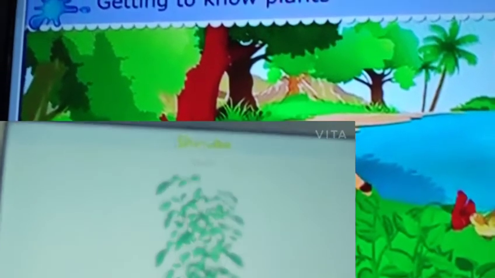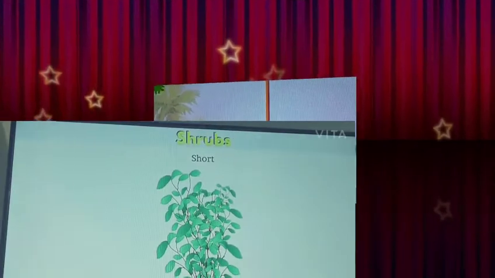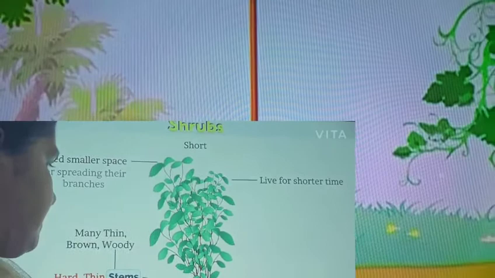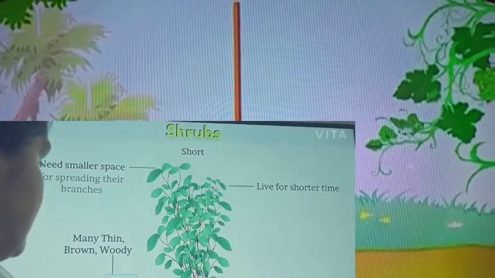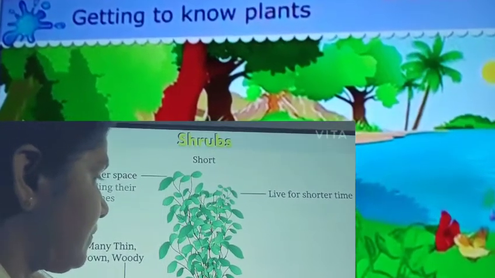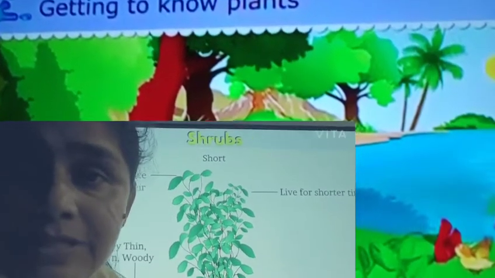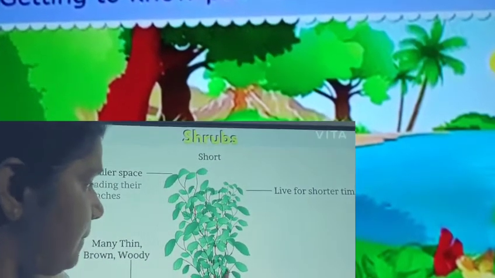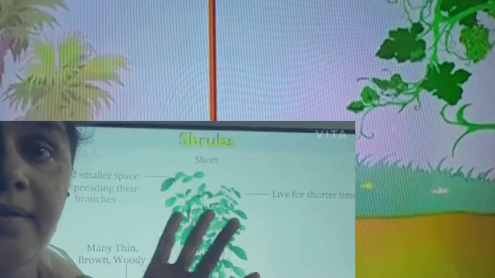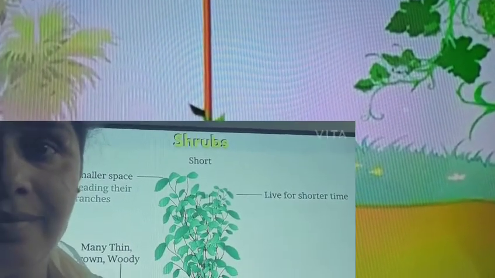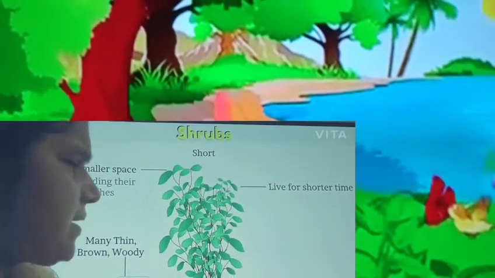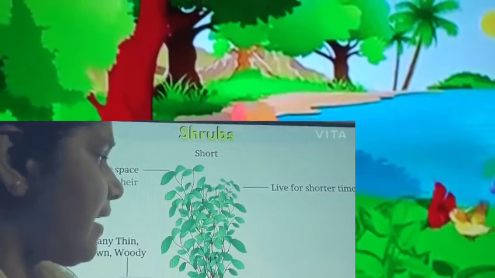Now let's move to shrub. Shrub means it is very short. They are having a hard and thin stem. What about their branches? Branches begin from the base near to the ground. Did you see? And not only a single stem or trunk, they got many trunks. But in bigger plants, we have seen a thick and stout single trunk, right? And from that, the branches are rising. Here you can see many smaller and thin trunks.